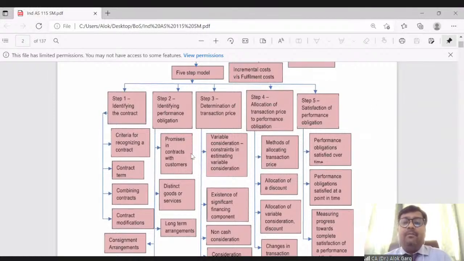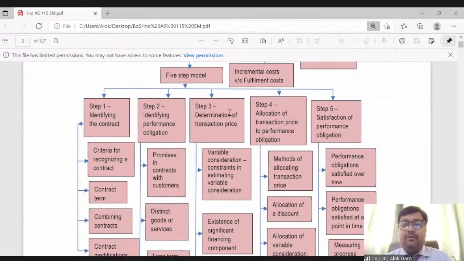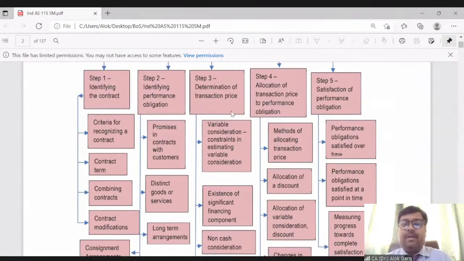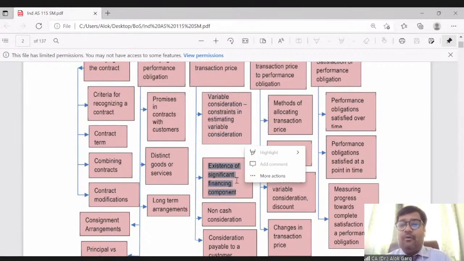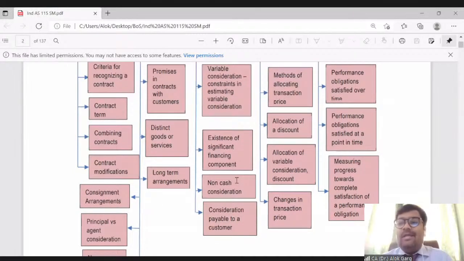Then in step 3, determination of transaction price, in the middle of this particular slide, or in this particular study material, we will discuss variable consideration. Then we will discuss the existence of significant financing component. If there is an existence of significant financing component, for example, the customer is paying after 1 year or after 2 years, of course there is a cost of time. So time value of money is again very important.